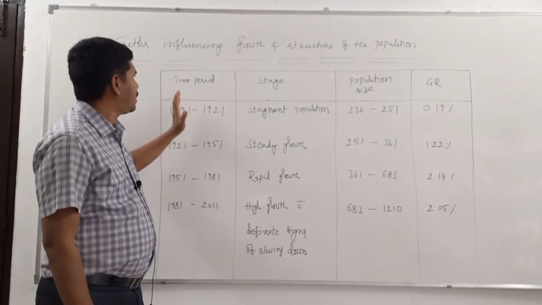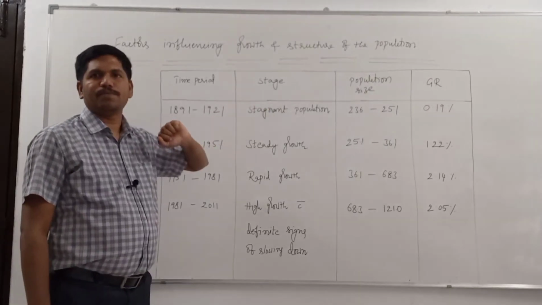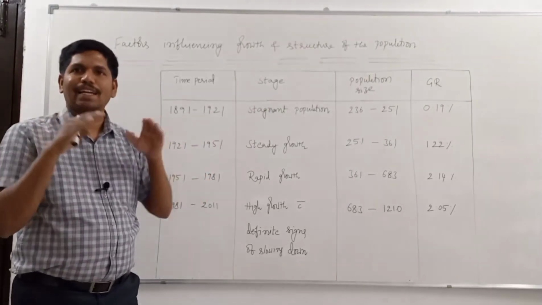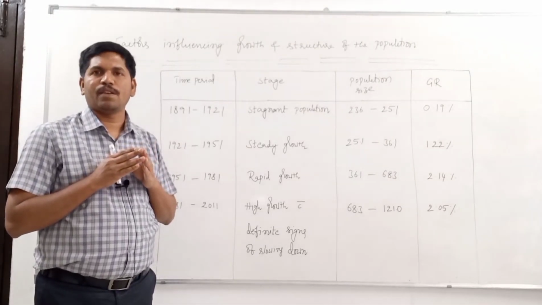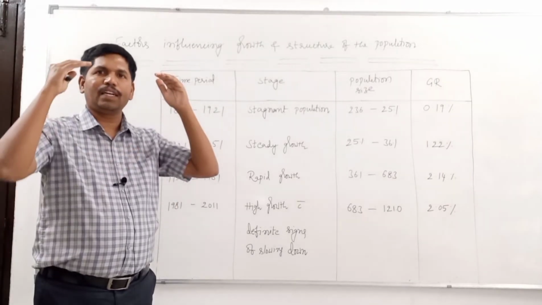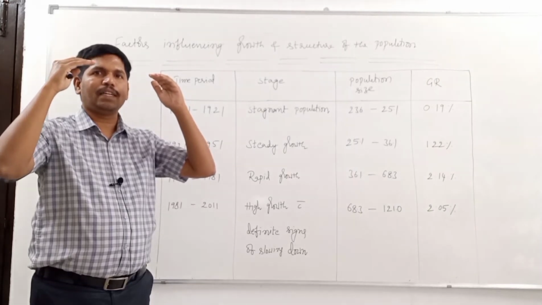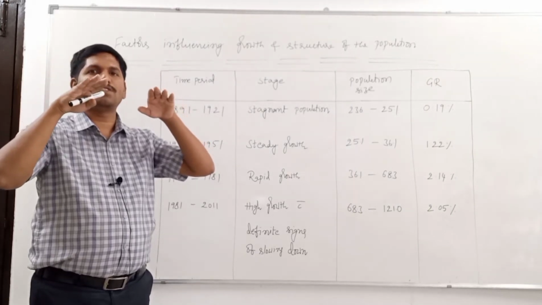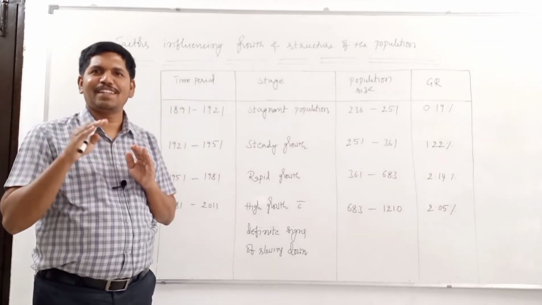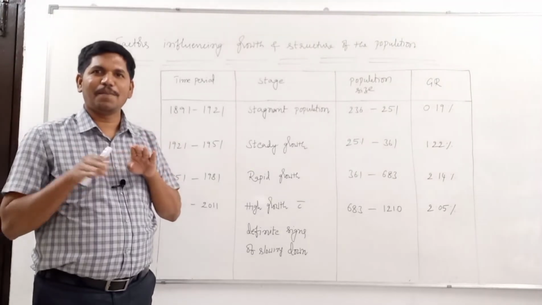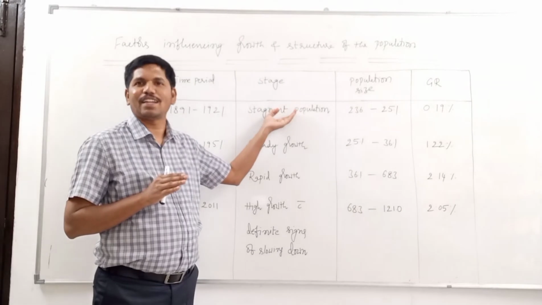The first stage from 1891 to 1921, it is the stage of stagnant population. That means the population was maintained at a stagnant level. Why? Because during this period, the birth rate was high and death rate was high. Because of presence of high birth rate and high death rate, the population size was maintained at stagnant level. Birth rate means incoming, death rate means outgoing. Incoming and outgoing both are equal. That's why the population was maintained at a stagnant level.